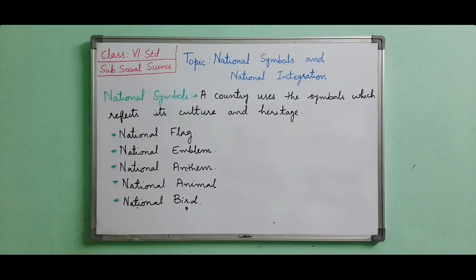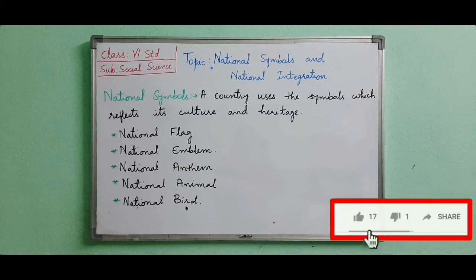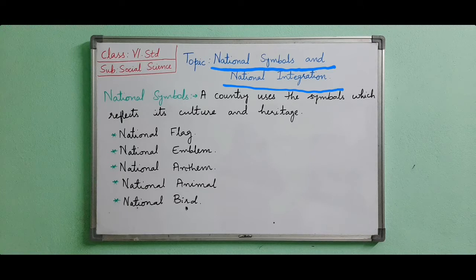Hello everyone. Today we are going to study the second chapter from Civics of Class 6, that is National Symbols and National Integration. In this lesson we will learn about the uniqueness of our national flag, we will understand the rules of our national flag, and we will get to know about national integration and the factors that promote diversity in India. Now let's start with the chapter.